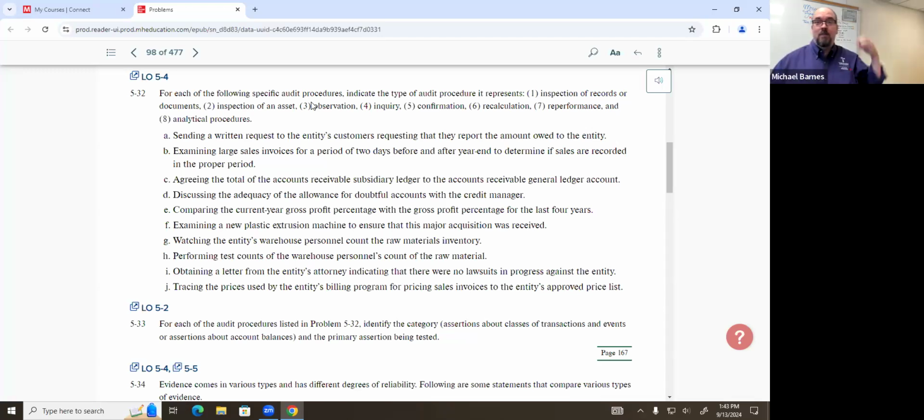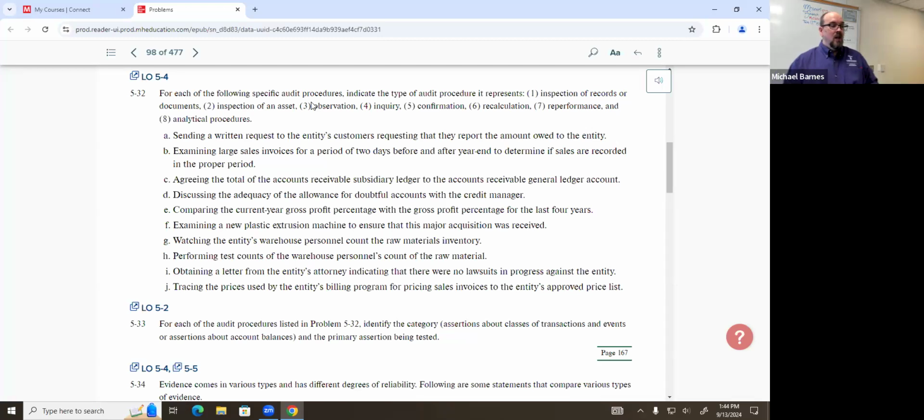Now, I want to talk about that second part because that's an important point to make. When we talk about account balances, that's generally the information that's currently in the financial statements. All right, an account balance, or financial statement line item, is what we're testing. Whereas transaction events usually relate to daily operations. That's frequently related to controls, but it can be substantive analysis as well. So basically, we had to answer all three questions. And for each of these line items, we're going to answer each of these three questions. We're not going to do 32, then 33. We're going to do them together.